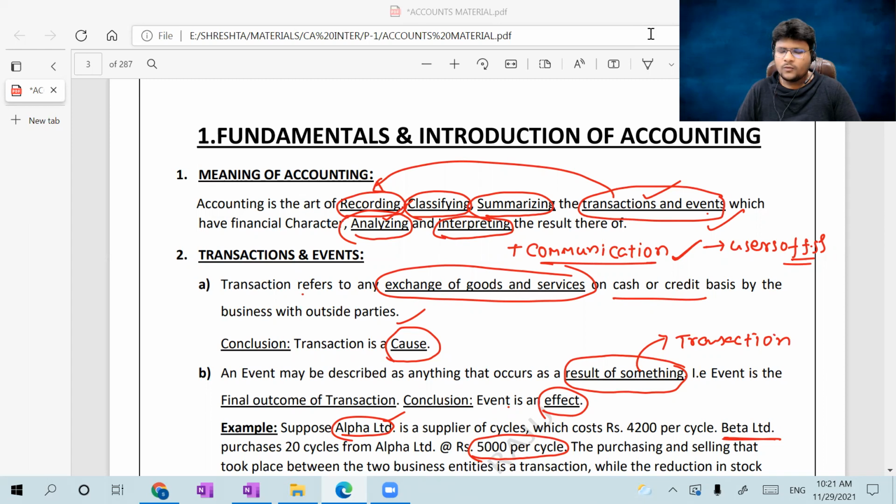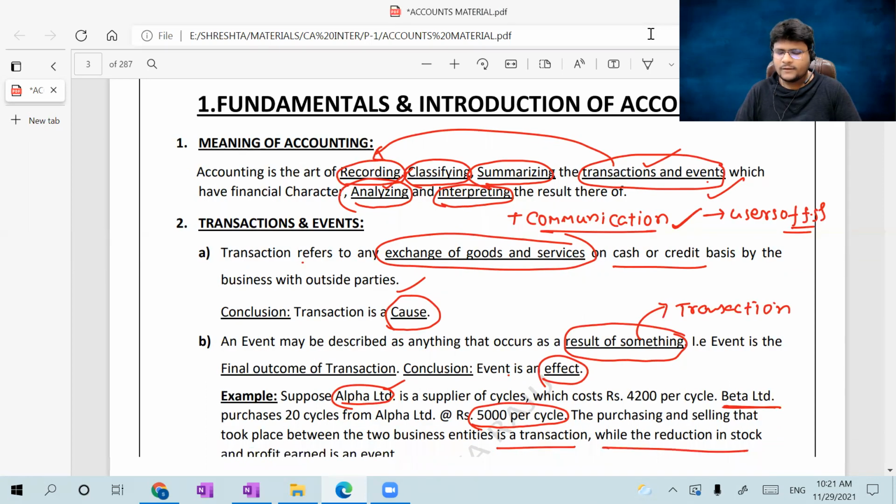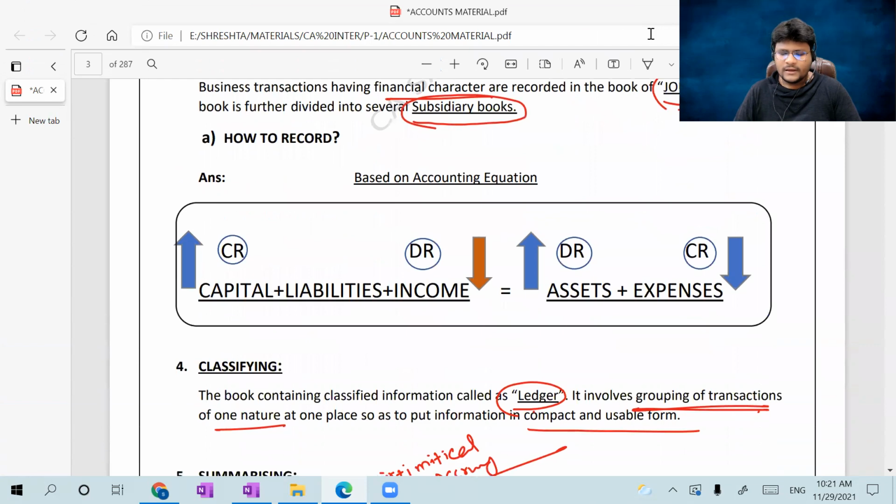Then we moved to recording, where we record in the book called journal, the journal entries for the transactions and events, in chronological order. Then we saw classification. Before classification we did one more thing, that is the magic of writing journal entries by using the accounting equation approach.